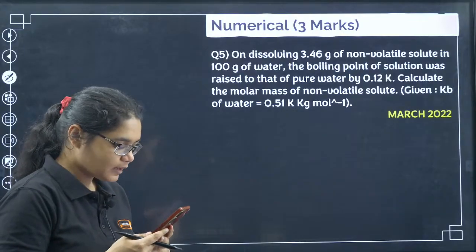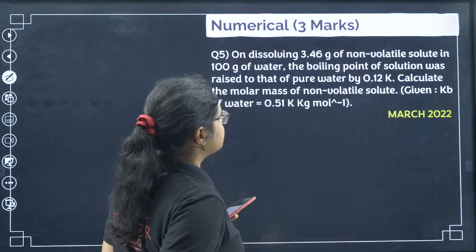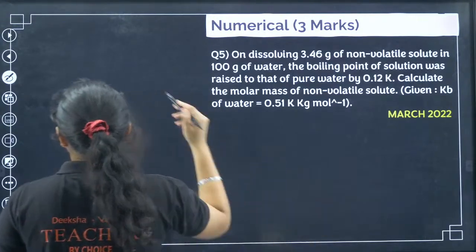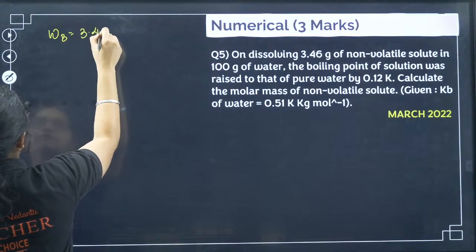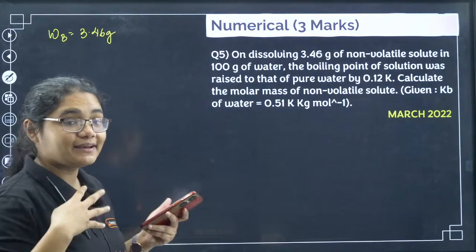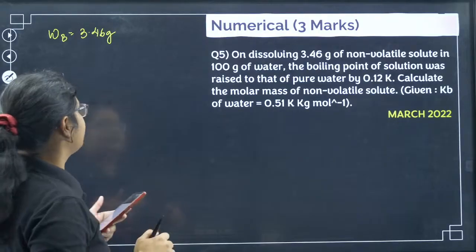Yes, I hope all of you are solving. Let me just write down the data here. I have 3.46 gram of non-volatile solute. So what is the mass of the solute? 3.46 gram. Let me see whether I am solving faster or you are solving faster. Okay, dissolved in 100 gram of water.